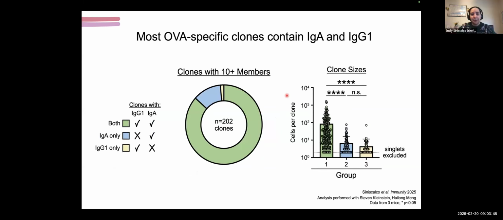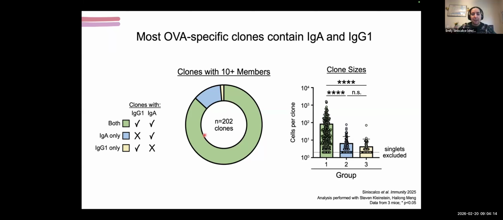We just took each clone and put it into one of 3 bins. If a clone contained at least one IgG1 cell and at least one IgA cell, we put it in the green bin. If it contained an IgA cell but not an IgG1 cell, we put it in the blue bin. And if it contained vice versa, an IgG1 cell but no IgA cells, we put it in the yellow bin. And then this is agnostic to all other isotypes. So clones with IgM can be in any of these bins, for example. And what we see is very striking.